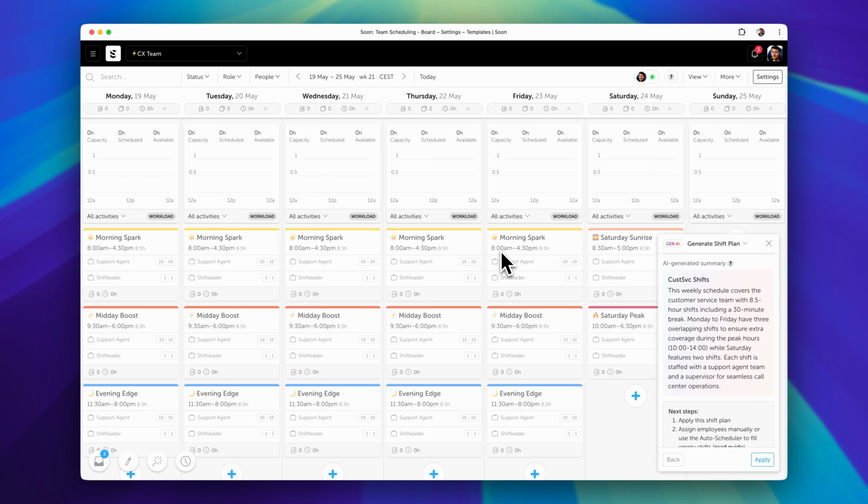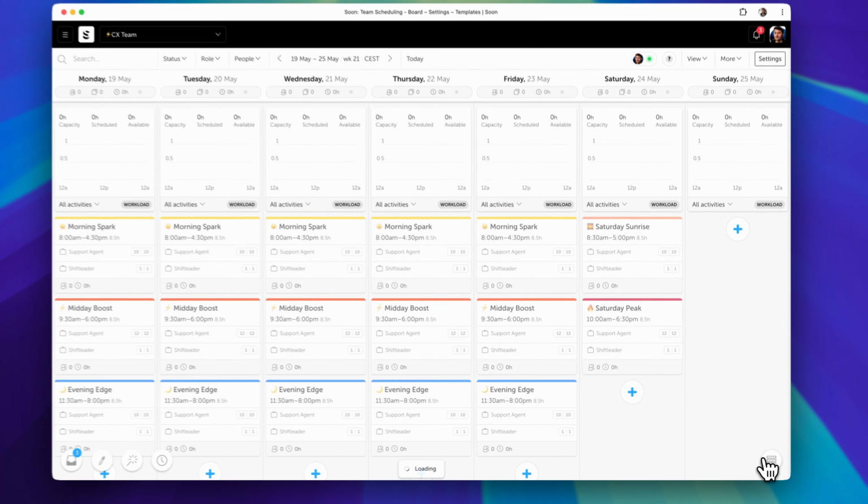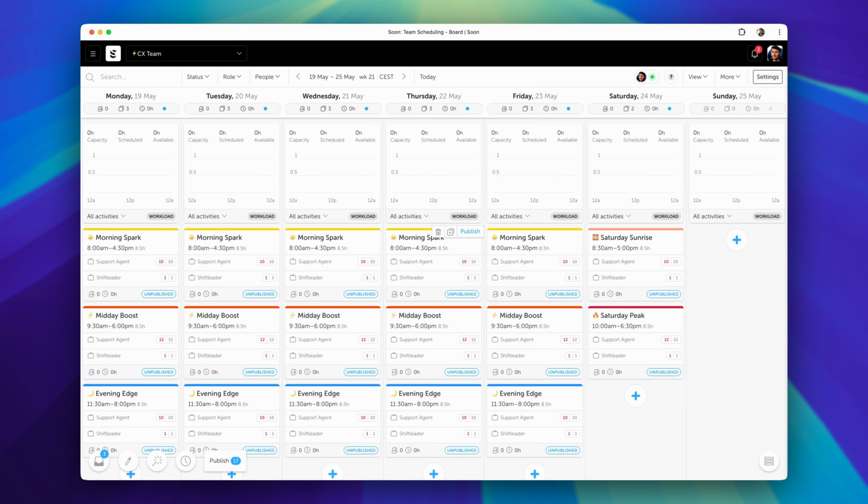We are open from 8 in the morning till 8 in the evening, and every shift is 8.5 hours, and we have 10 support agents for the early shift, the midday boost, because we said the afternoon is busier, and we have a shift leader. So I'm pretty happy with this. Let's take it. Now that we have our shifts, we can start to assign people to these shifts.